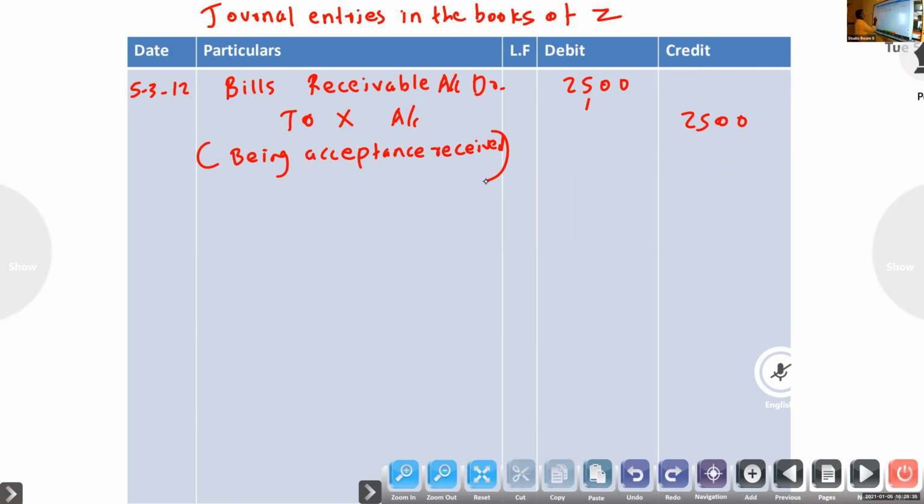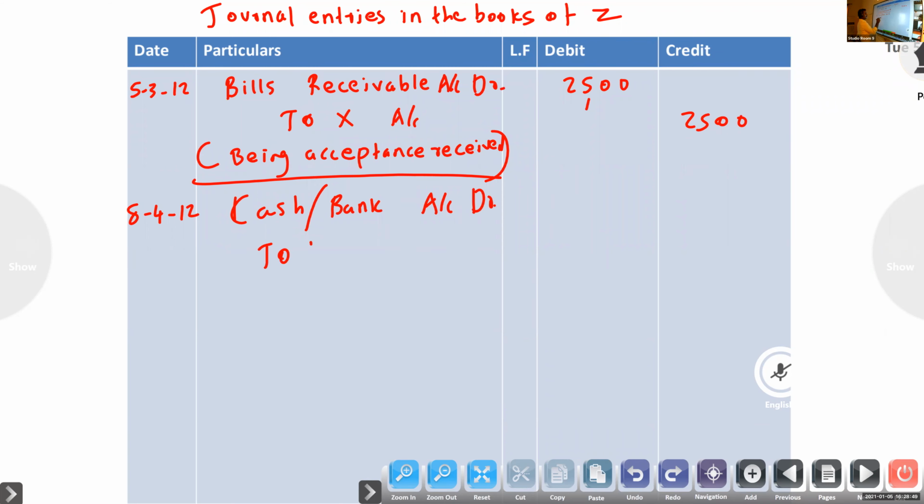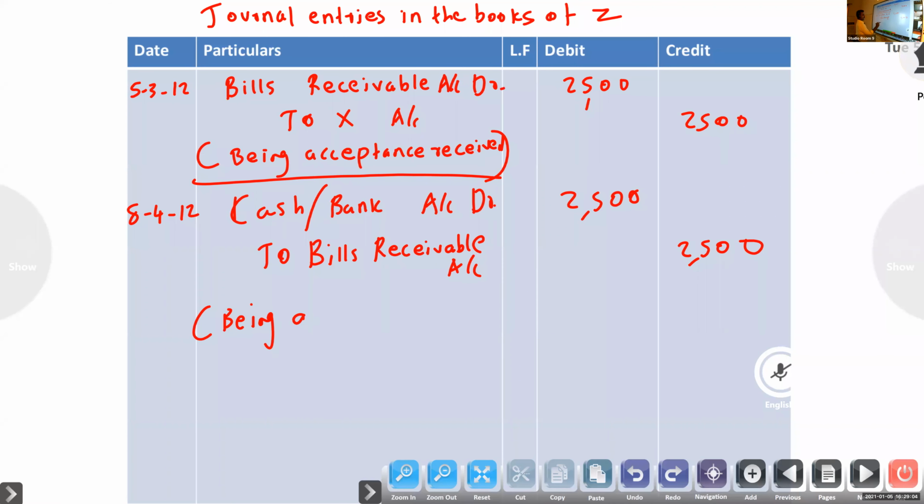Next, at the time of maturity, 8th April 2012, he will get the amount. Cash account or bank account debit to bills receivable account, $2,500, being amount of bill received.